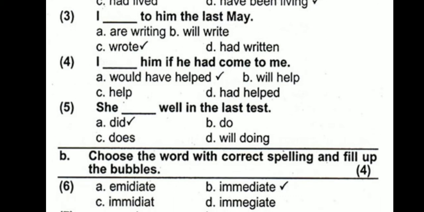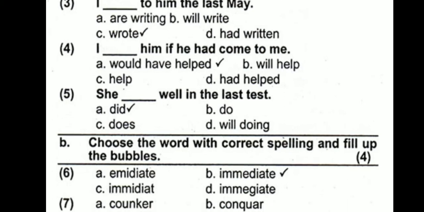Number 4. I dash him if he had come to me. I would have helped him if he had come to me. This is a conditional sentence. I will help him if he had come to me doesn't make sense. I help him if he, no. Had helped him if he had, no, doesn't make sense. These are conditional sentences, and I would have helped him if he had come to me is correct.